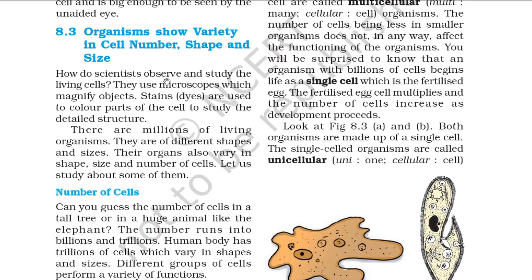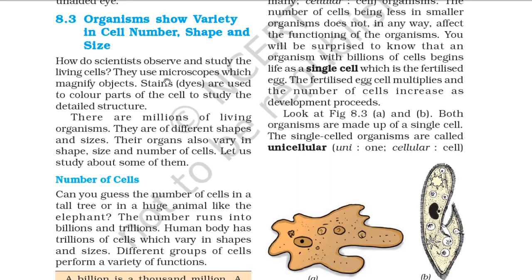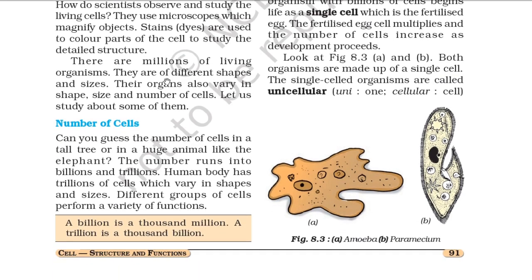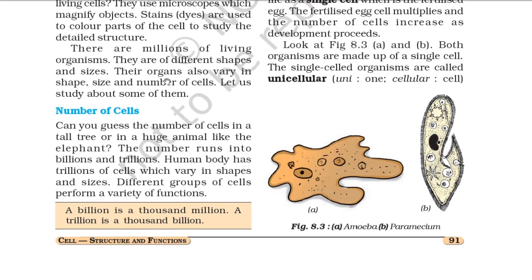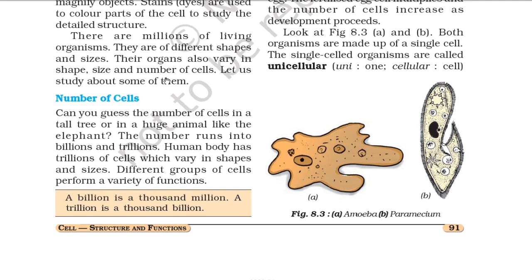8.3 Organisms show variety in cell number, shape and size. How do scientists observe and study living cells? They use microscopes which magnify objects. Stains and dyes are used to color parts of the cell to study the detailed structure. So there are millions of living organisms of different shapes and sizes. Their organs also vary in shape, size and number of cells. Let us study some of them.